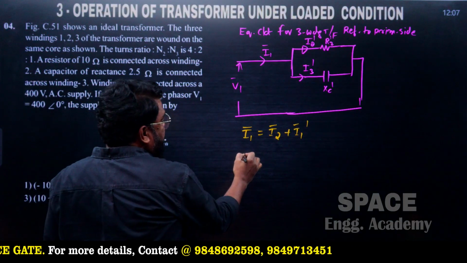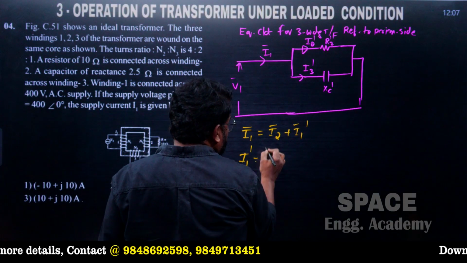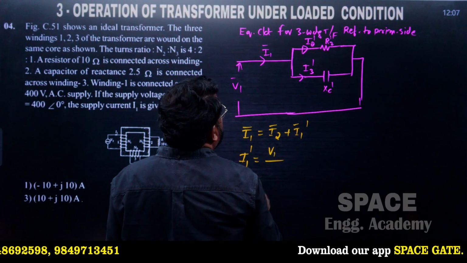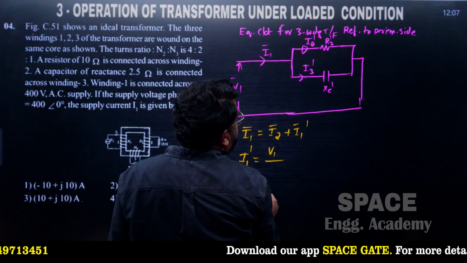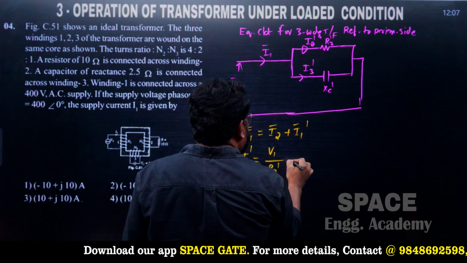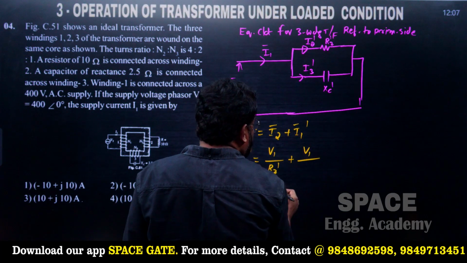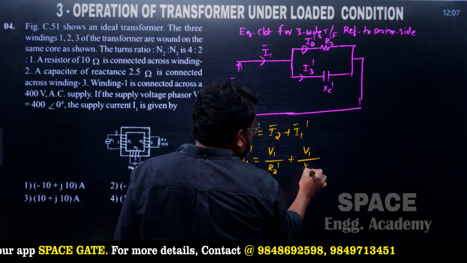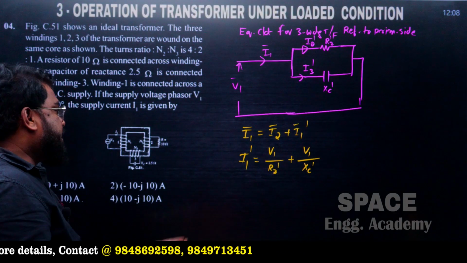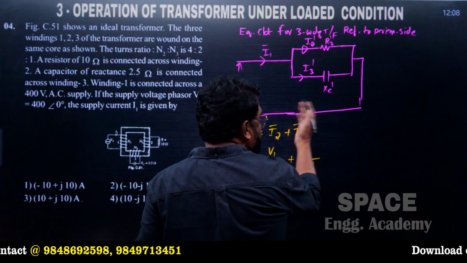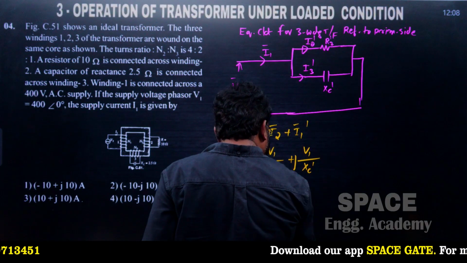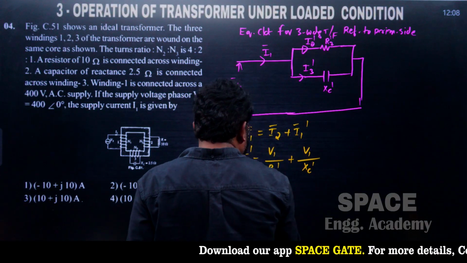మరి I2 phasor ఏం రాసుకోవచ్చు, I1 dash is equal to V1 divided by R2 dash plus V1 divided by the inductive reactance XC dash. By transferring the parameter from secondary to the primary side, then what will happen? So now these are reactance parameters కాబట్టి so this phasor diagrams రాశాం.